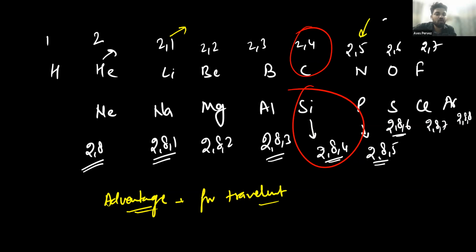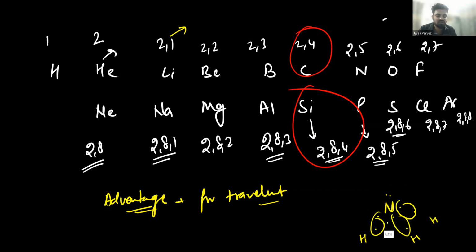Coming to nitrogen, it will not make a bond with 5. It will make bonds with 4 atoms. Sorry, 3 atoms, because nitrogen has 5 electrons in its outermost shell, so it requires only 3 electrons to complete its octet. So it will bond with 3 hydrogen atoms like this, and will form ammonia. Okay, and will complete its octet also.